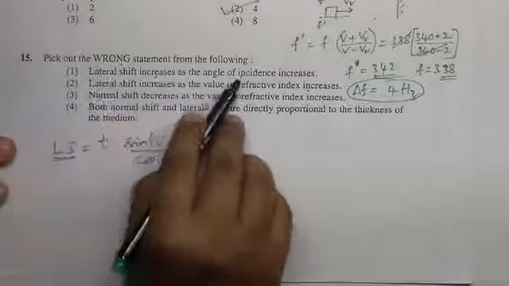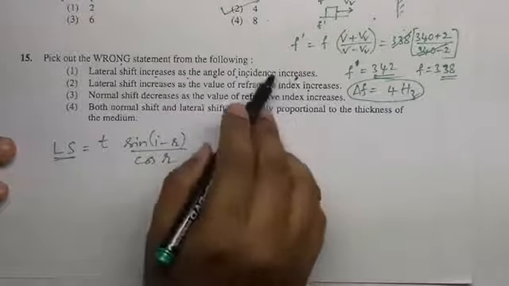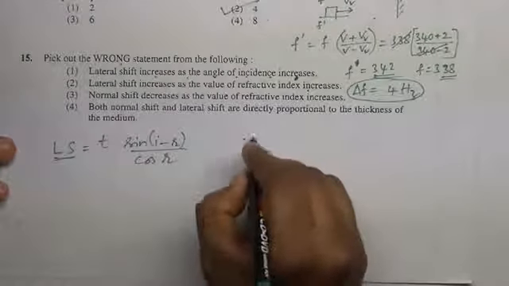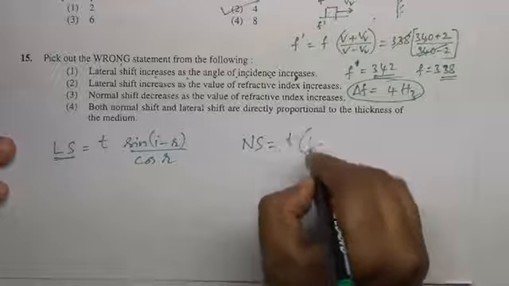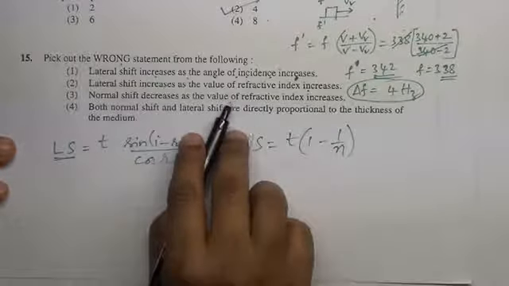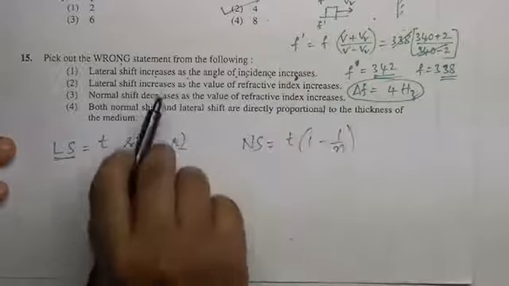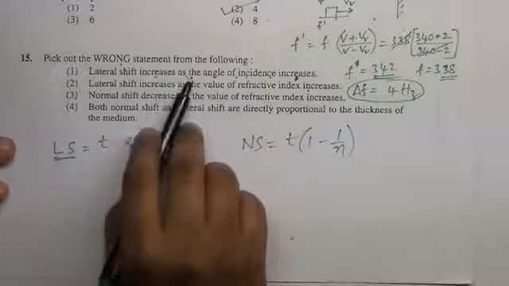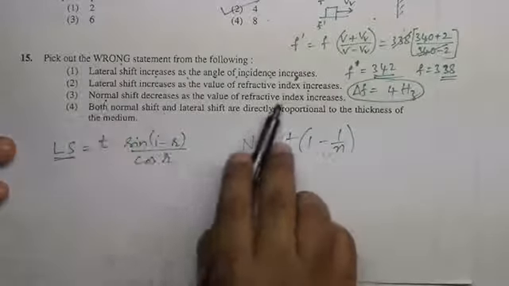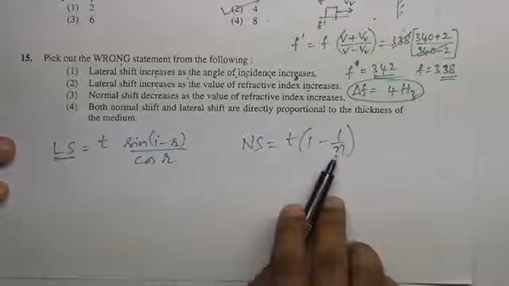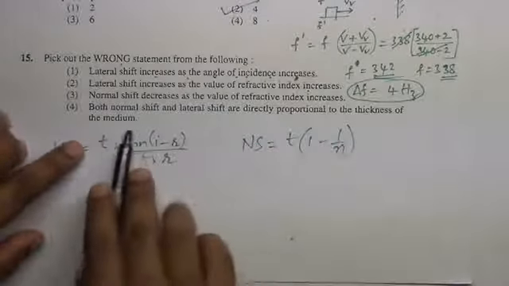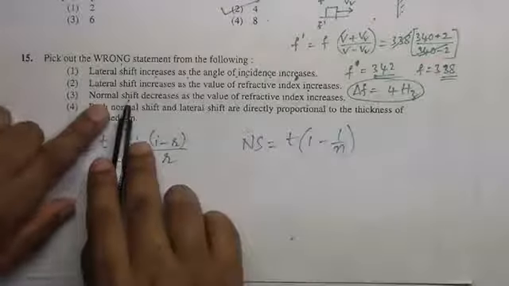Lateral shift increases as the angle of incidence increases. Yes, it is affected. Third, normal shift decreases as the value of refractive index increases. Normal shift is given by t into (1 minus 1 by n). I am trying to avoid these two so that I can concentrate on them later, because normal shift depends on refractive index. We can find that in the equation, whereas there is no such direct connection for lateral shift. That is why I am taking this first.